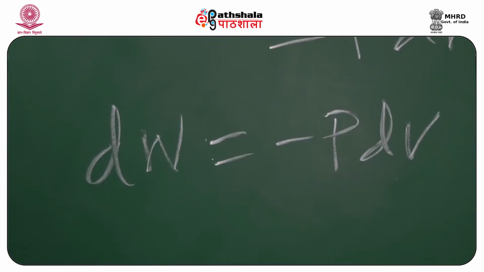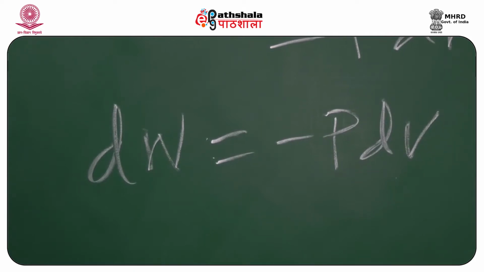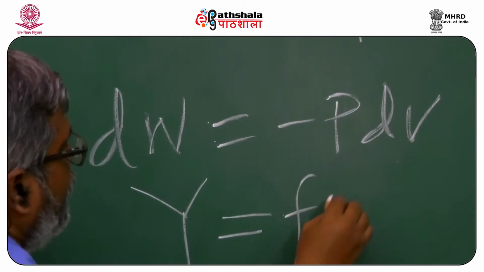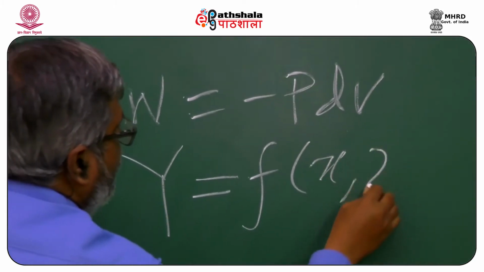Now, I discuss a very important equation which will relate the partial differentials with the total differential. Let me begin with this simple equation. Let us say y is a function of x and z.